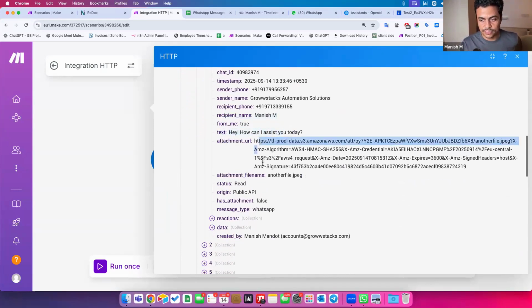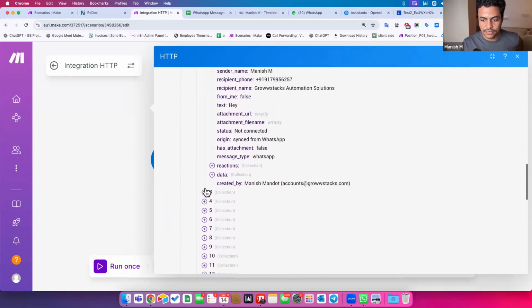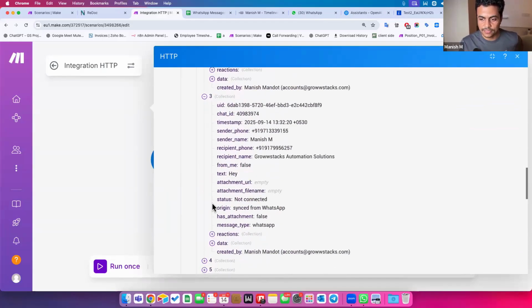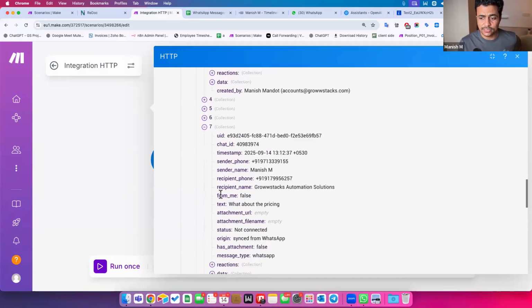It says, how can I see today? And there is the image. Then here we have the whole log of data again. So text was only "hey", then there was some other chat. So I kept on talking to it, testing it, and so on.